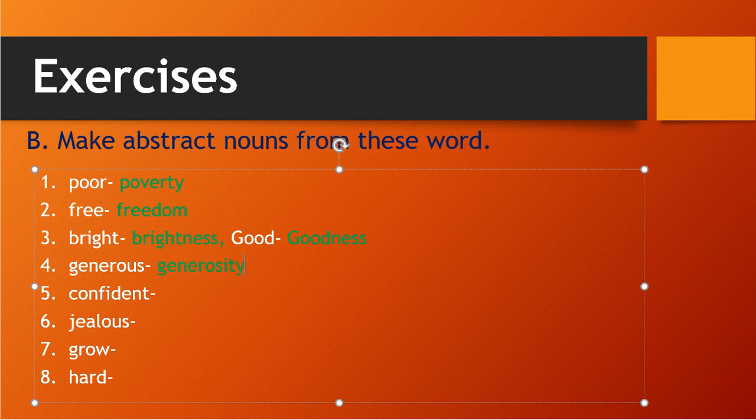Generosity, ity we have added here. Confident, so confident we will write as confidence. Correct? Confidence. Then jealous, for jealous we will add y, jealousy.